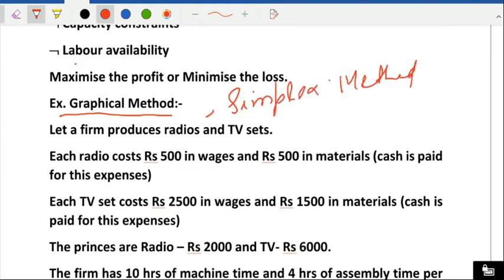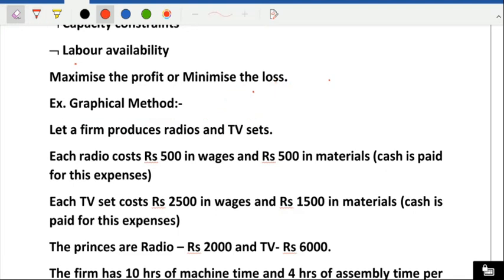In the graphical method, we are going to plot a graph on graph sheet. But for our purpose, we'll not take a graph sheet, we'll take a rough sheet and try to draw the graph. Here is the first question. Let a firm produce radio and TV sets. The firm may be an electronic company.